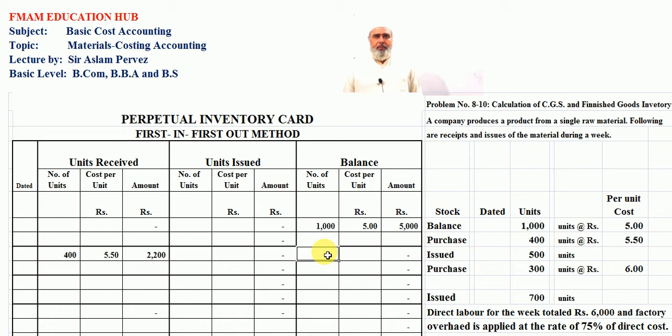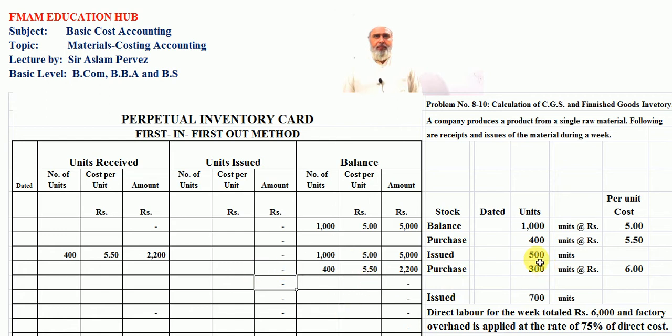Here the first record is 1000 units, the rate is 5 per unit. The current purchase is 400 units, the rate is 5.50 here. Friends, this is our current inventory record of units which exist in our storeroom on the spot.